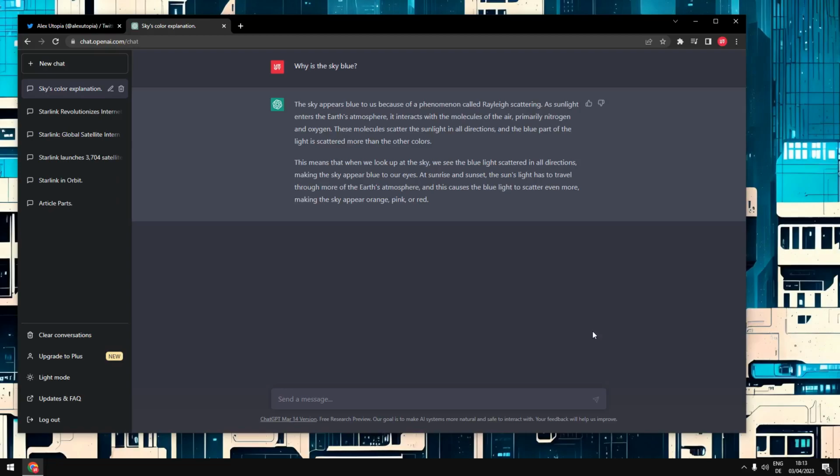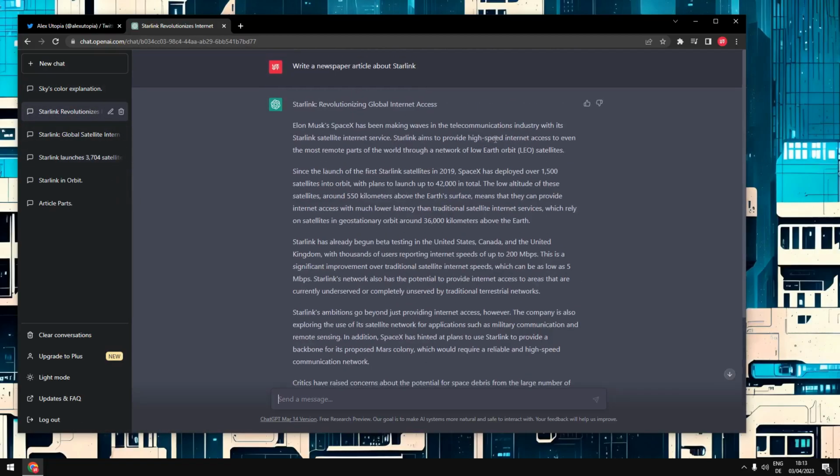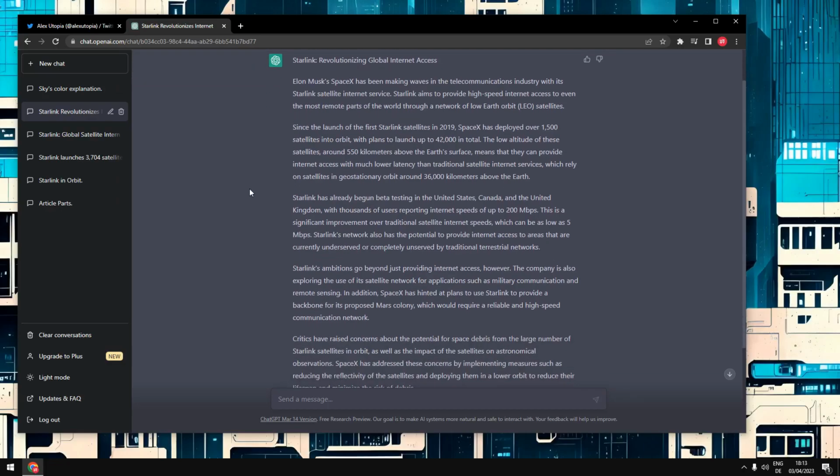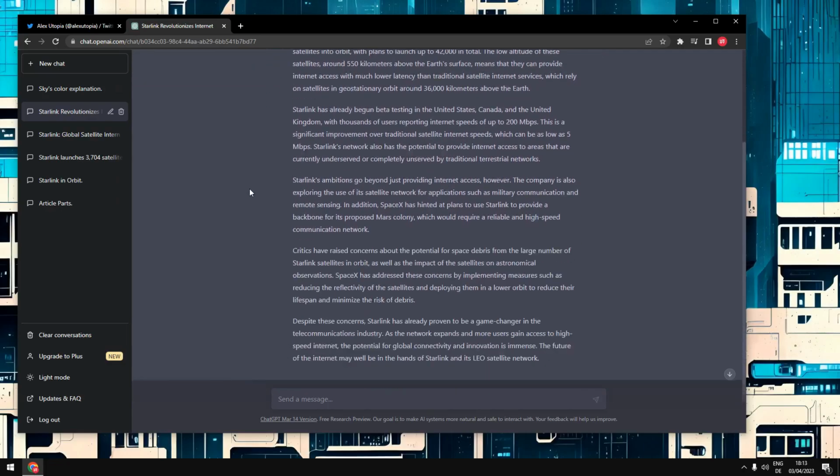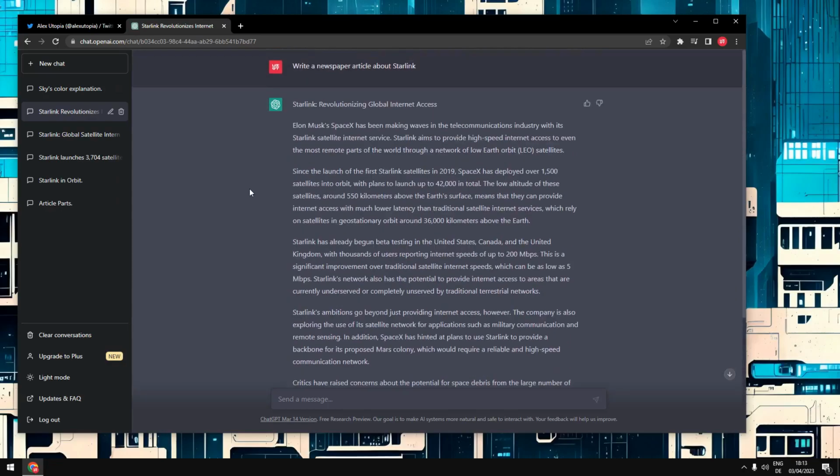And I want to demonstrate a little bit of that. So I prepared something here. Right, I told it, write a newspaper article about Starlink, right? And this is already pretty good, right? If you hit pause, you can read that for yourself. It is okay. It is kind of structured like a newspaper article would be, but it's still a little bit like something somebody in high school would write.